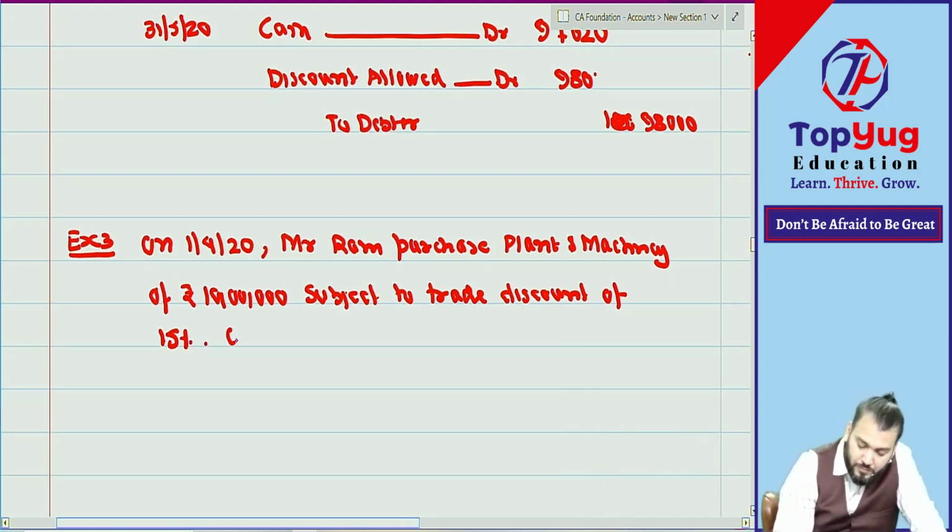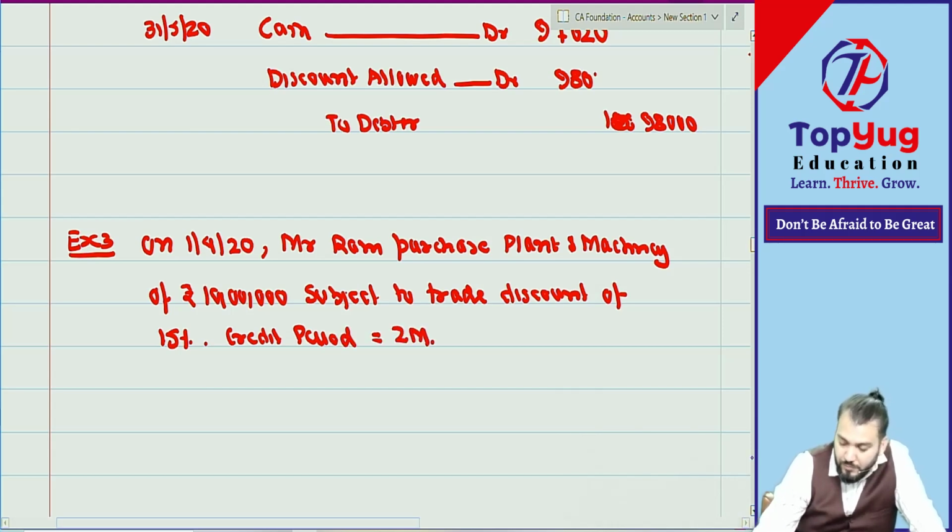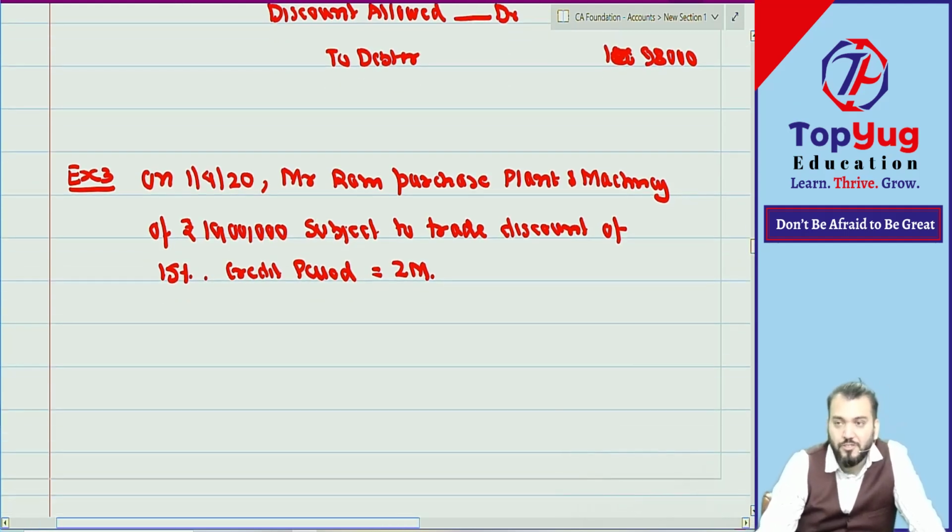Correct? Credit period is equal to 2 months. Understood?